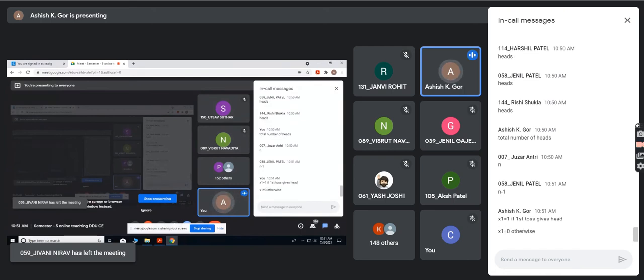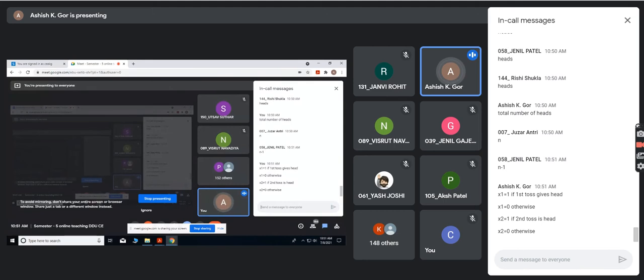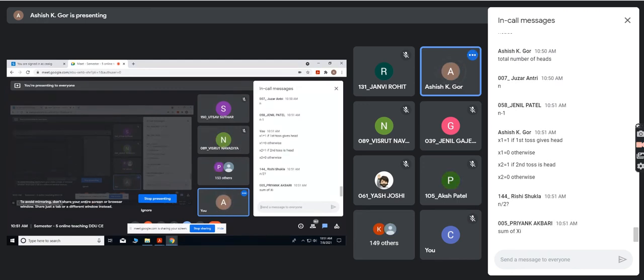Similarly, X2 means the second toss. X2 will be 1 if the second toss results in head, and X2 is equal to 0 otherwise. So total n times I will be doing this experiment. How many heads will I get exactly? Suppose I give you the sum of Xi.